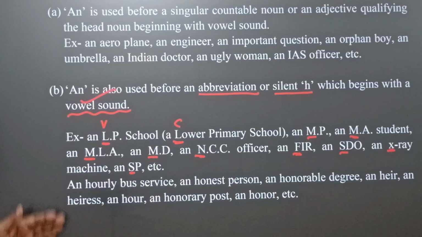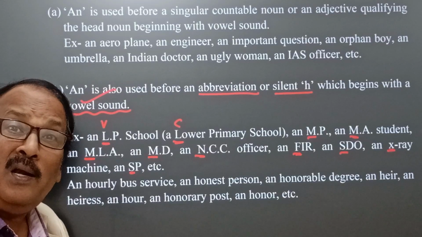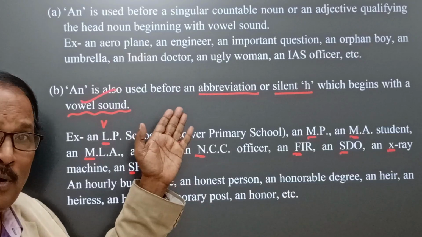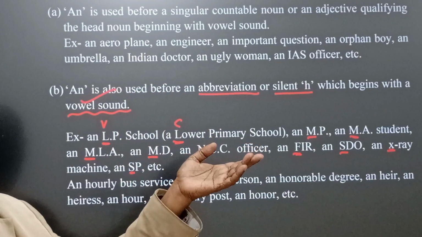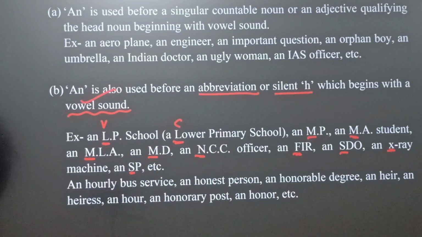You see here we find the matter: in all these cases consonant letters are there, no doubt, at the beginning of all the words, but they sound as vowels, and therefore here we use article an.